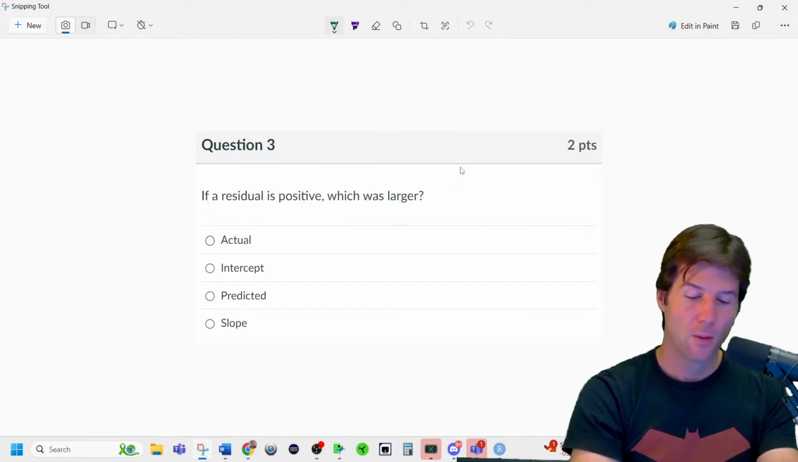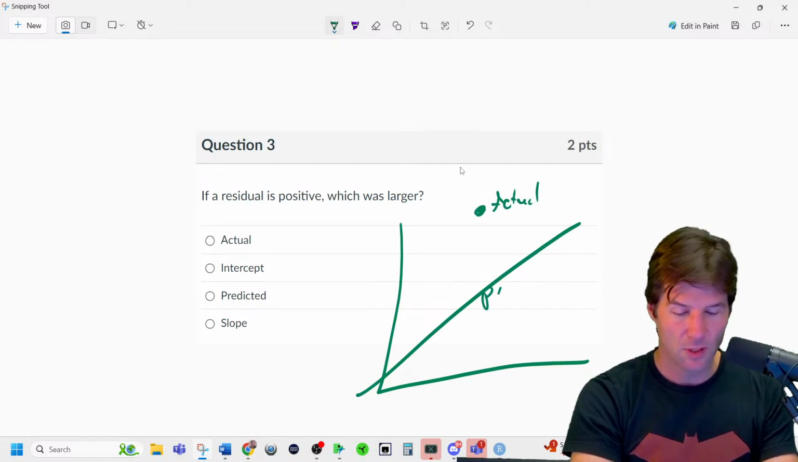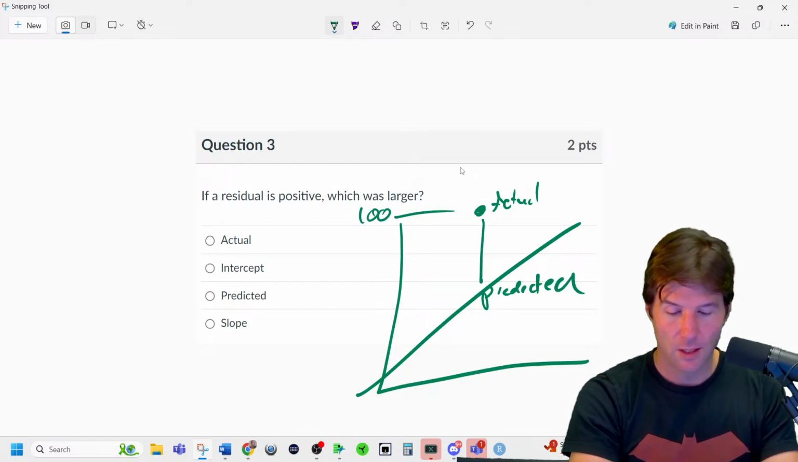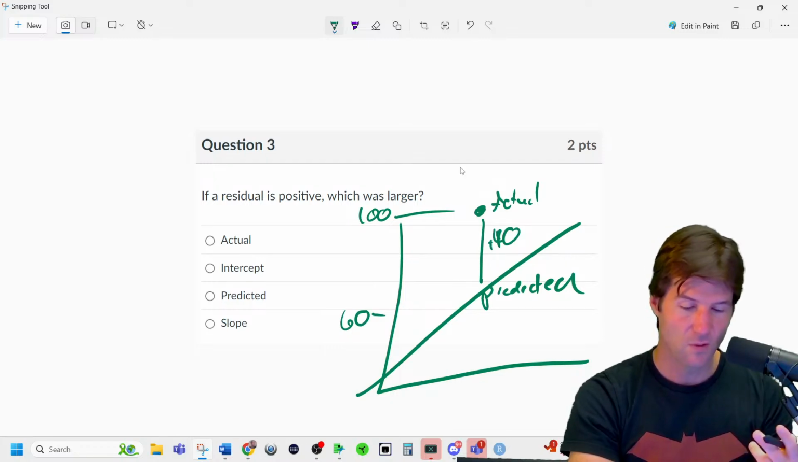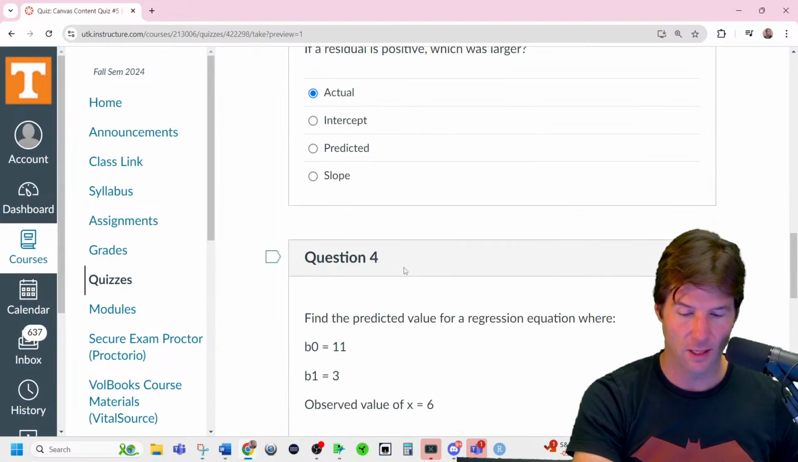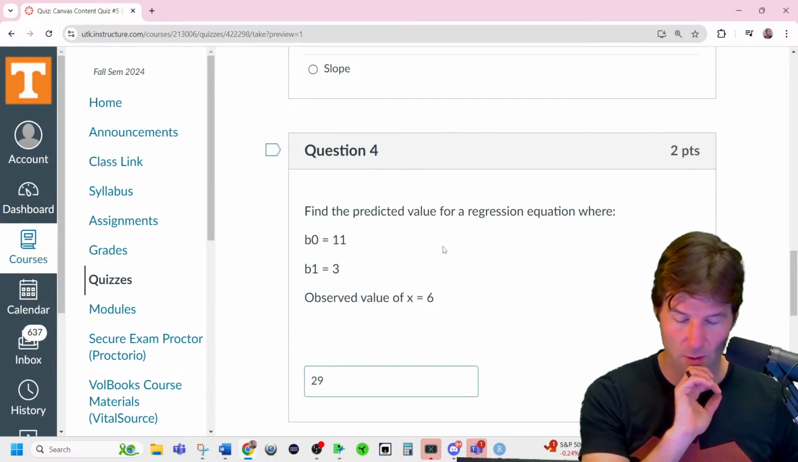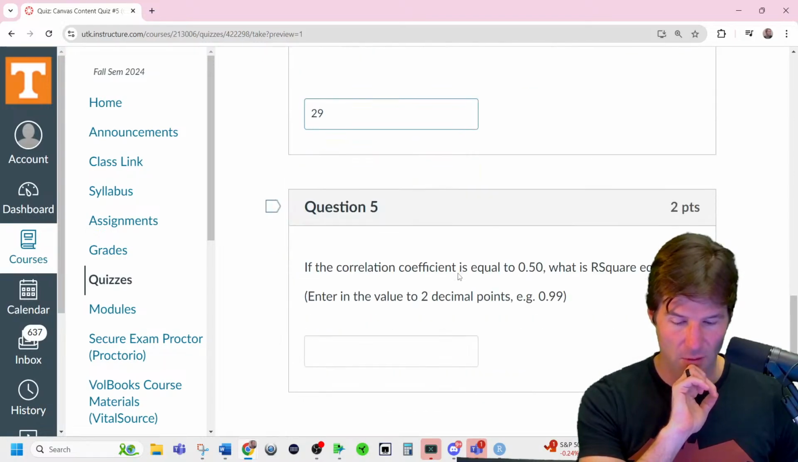Correct. Great job. Because a residual being positive means the dot's up there, and that's the actual value. This is the predicted value where the line is at. And you would get this distance right here. So it could be something like 100, and this could be 60, and its residual would be positive 40, because it's 40 above the predicted. So it is the actual because it's above the line. So there you go. And then once again, plug in the numbers. 6 times 3 is 18, plus 11, 29.